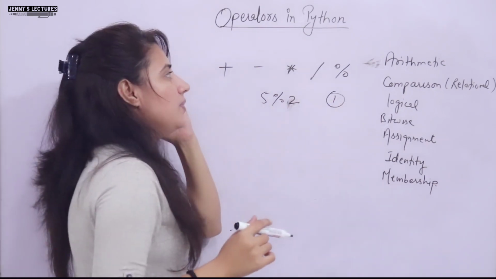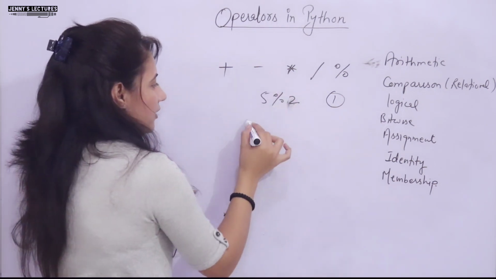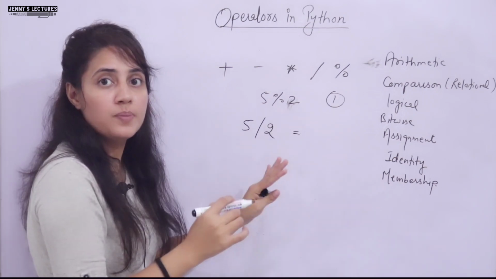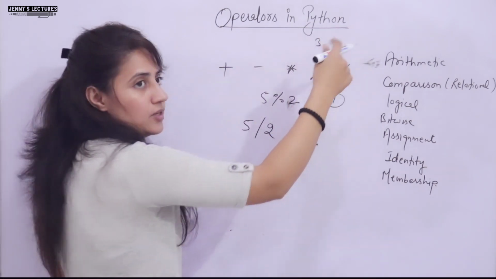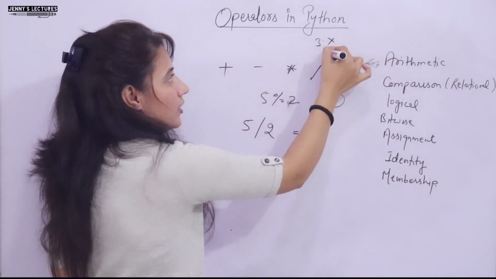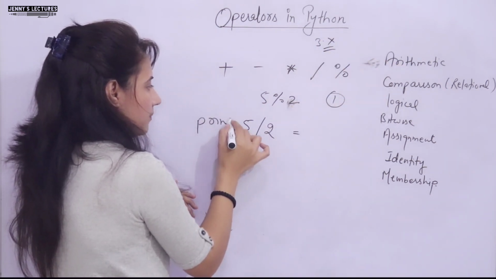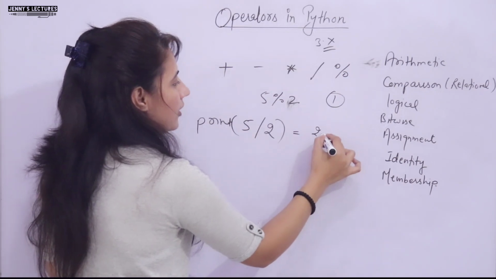Now one thing, in Python, if I write 5 divided by 2, you are using Python 3.10, like the 3.x version we are using. So if you write this and print it, it will give you 2.5.